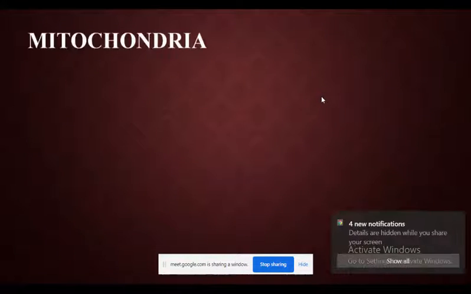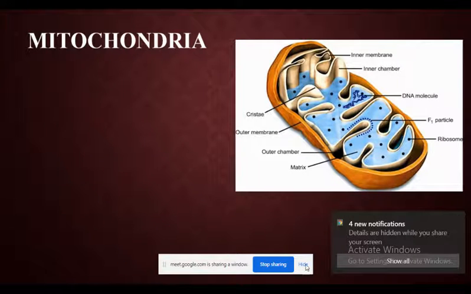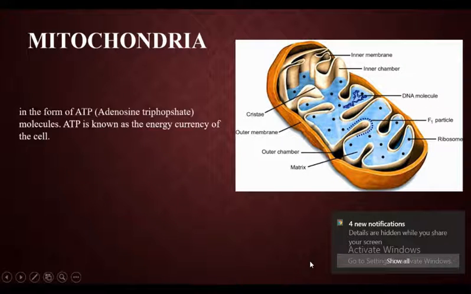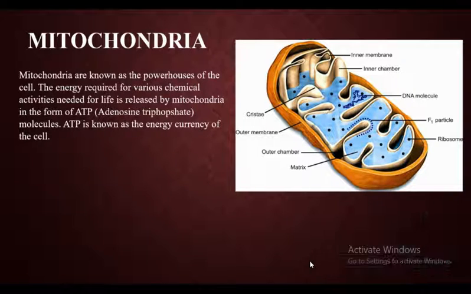So next is mitochondria. Now this is the structure of mitochondria. Just have a look. So mitochondria are known as the powerhouse of the cell. The energy required for various chemical activities needed for life is released by mitochondria in the form of ATP, that is adenosine triphosphate molecules. ATP is known as the energy currency of the cell.